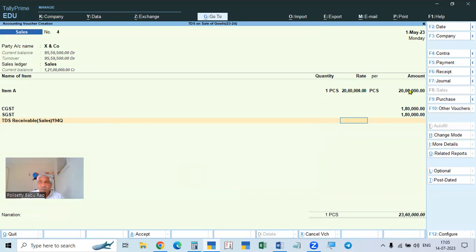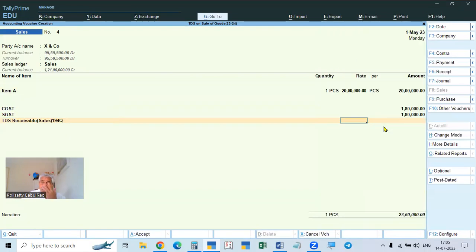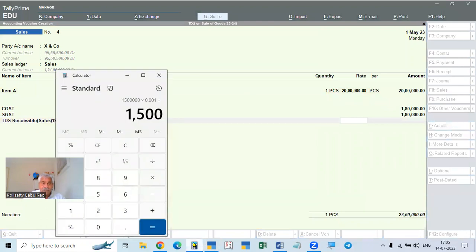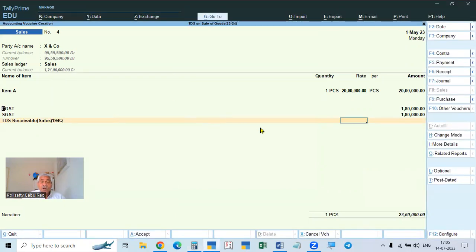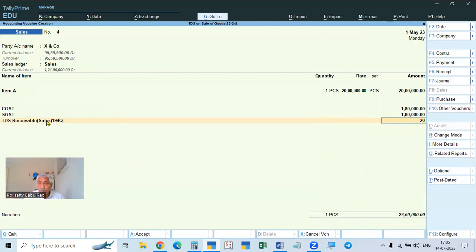We have to deduct the money. The buyer will deduct on 20 lakhs because 50 lakhs already crossed. So the 50 lakh exemption is completed. Hereafter, till the year ending, on every bill, the tax will be deducted by him on the total taxable value. So here, the deduction is on 20 lakhs, we have to calculate. So 20 lakhs into 0.1% is 2000 rupees. So we have to enter 2000 rupees here.